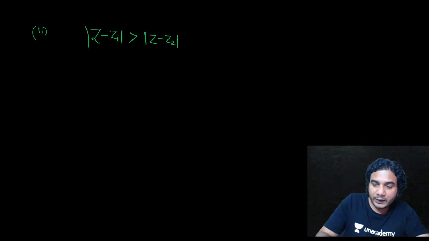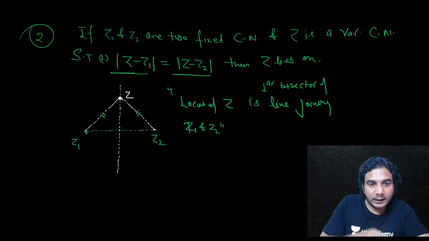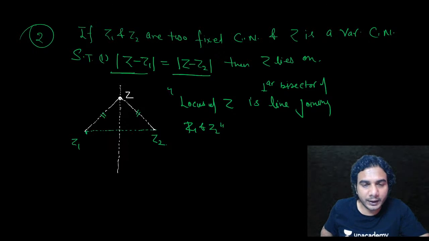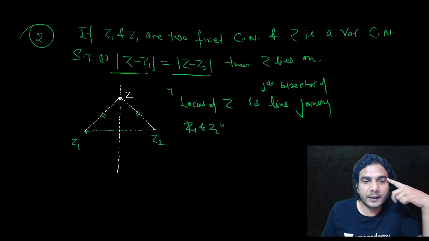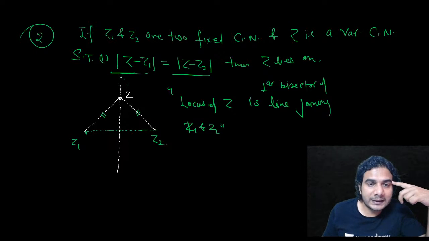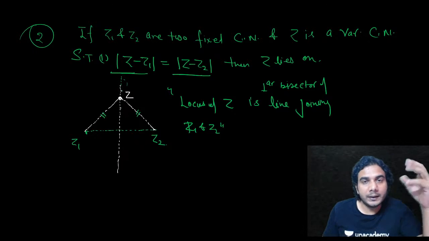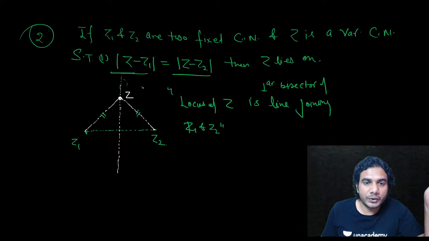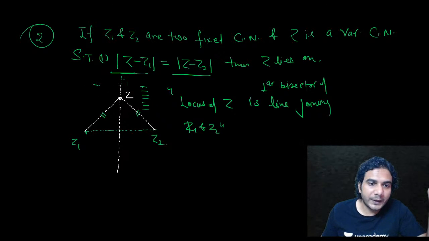All right, so the equality was representing this line, the perpendicular bisector of the line joining Z1 and Z2. So now this line is going to be the boundary, and you can see there will be two portions. One is the right side of this line according to this diagram, the other is the left side. So two regions: right side or left side of this line.